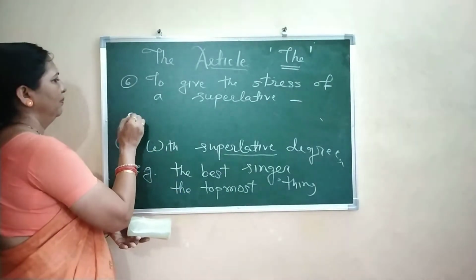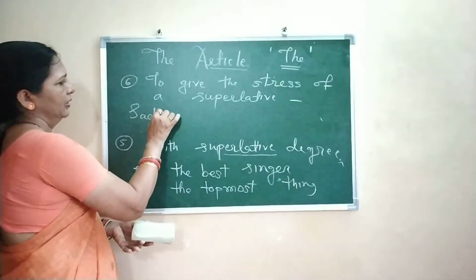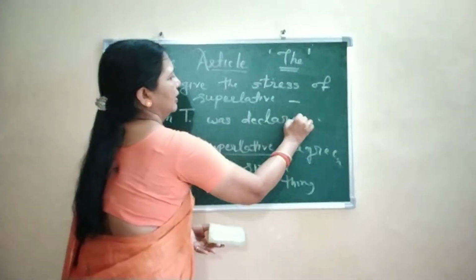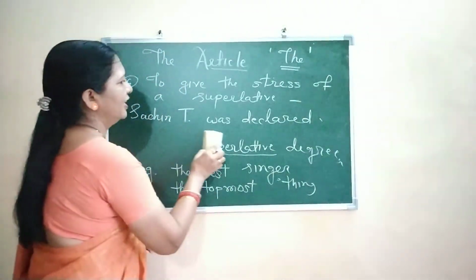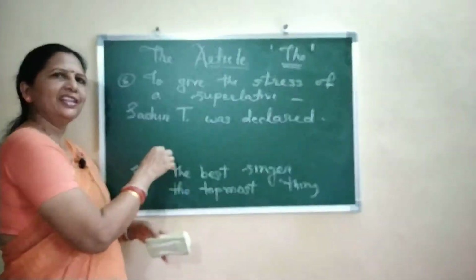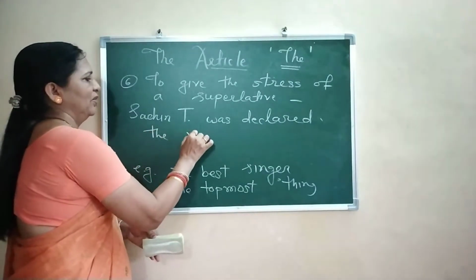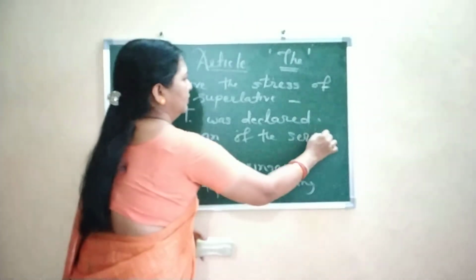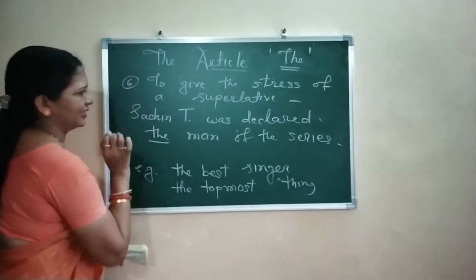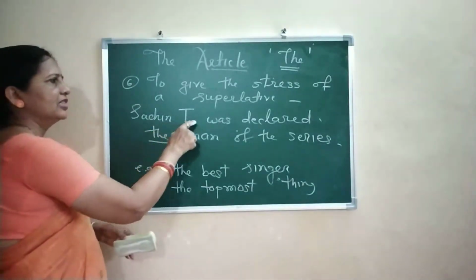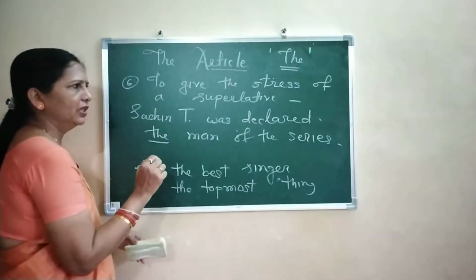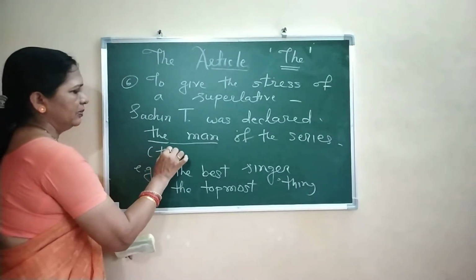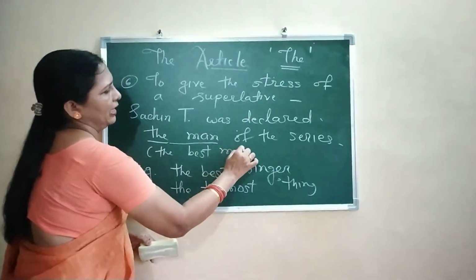For example, Sachin Tendulkar was declared the man of the match or the man of the series. What is the meaning of the man? It means the best man.